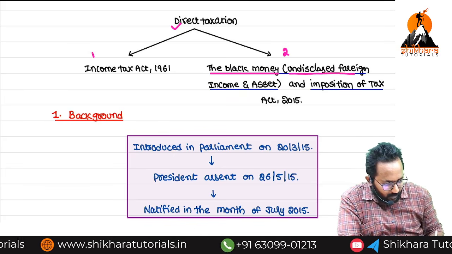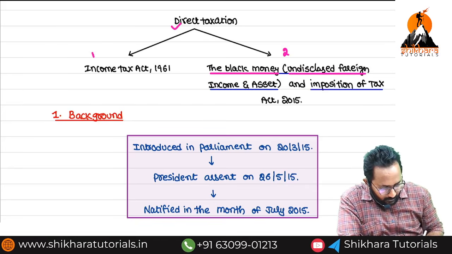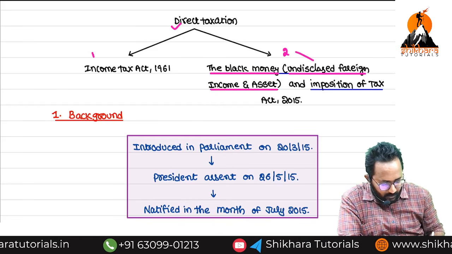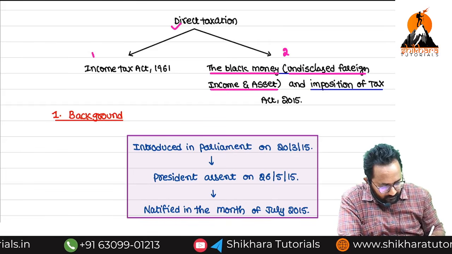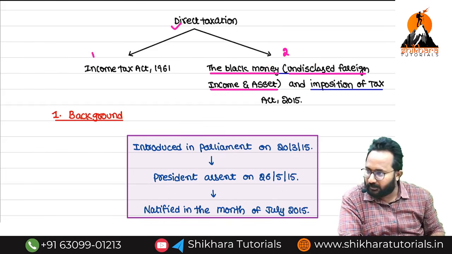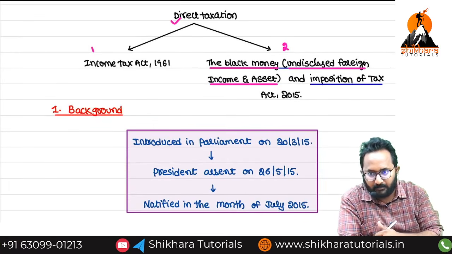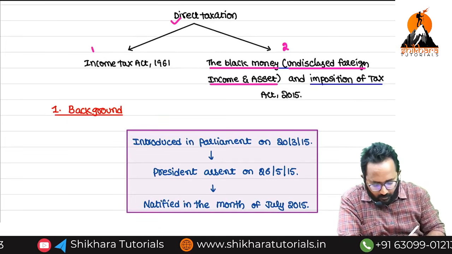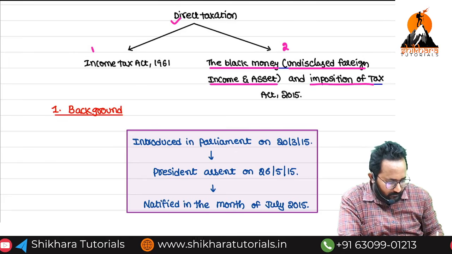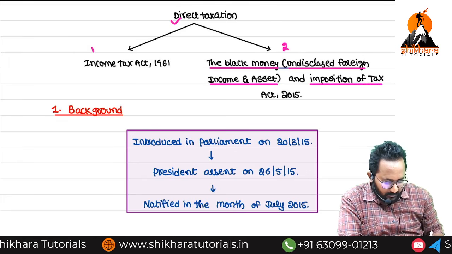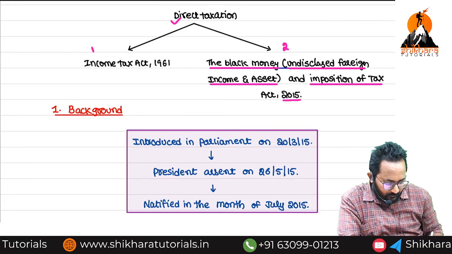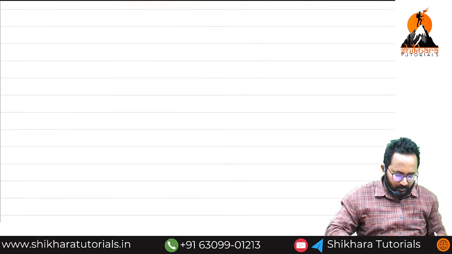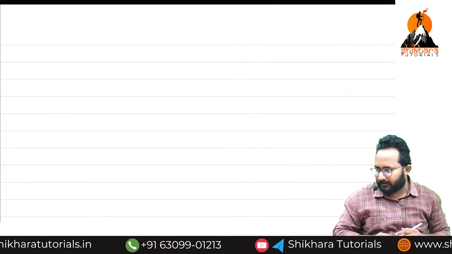Undisclosed Foreign Income and Asset. So the meaning of black money, as they have given directly or indirectly: black money means undisclosed foreign income and asset. If any black money is there, then on that we have to impose tax. In which year was it given? 2015. So I will tell you the main differentiation, hereafter you won't have any confusion relating to black money.